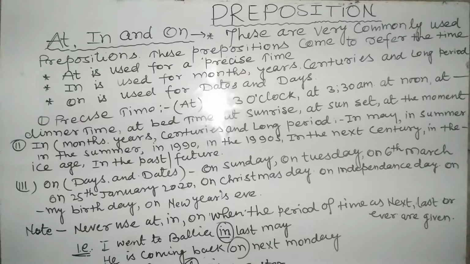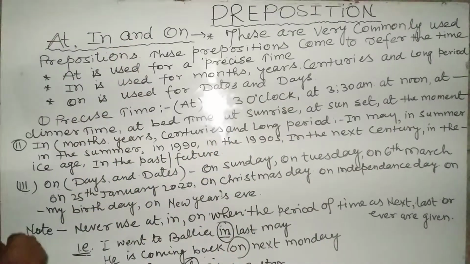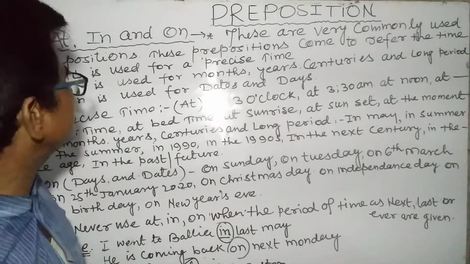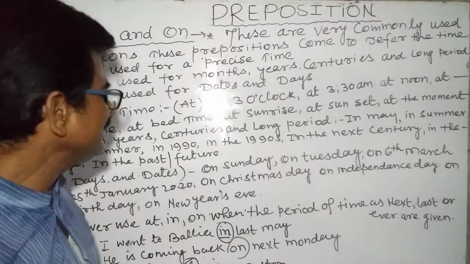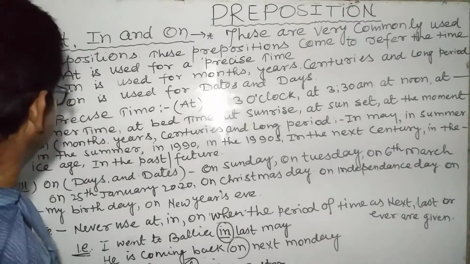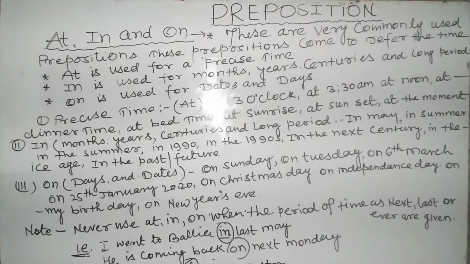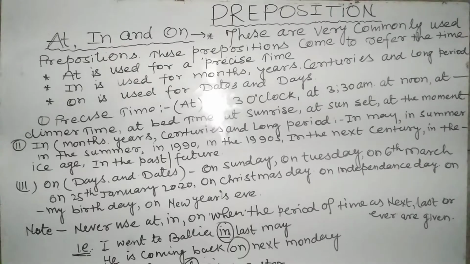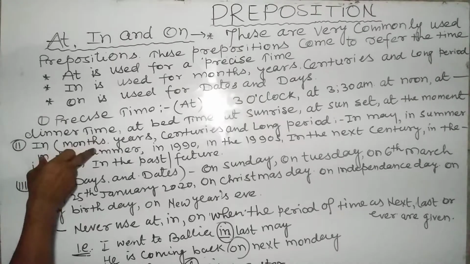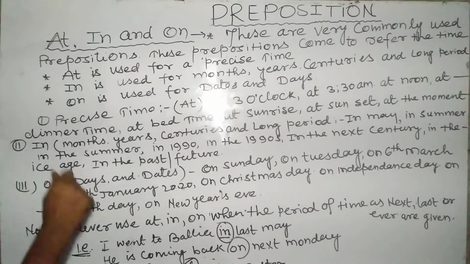In May, in the summer, in the 1990s, in the next century, in the past or future. This is one of the prepositions which denotes months, years and centuries or long period.